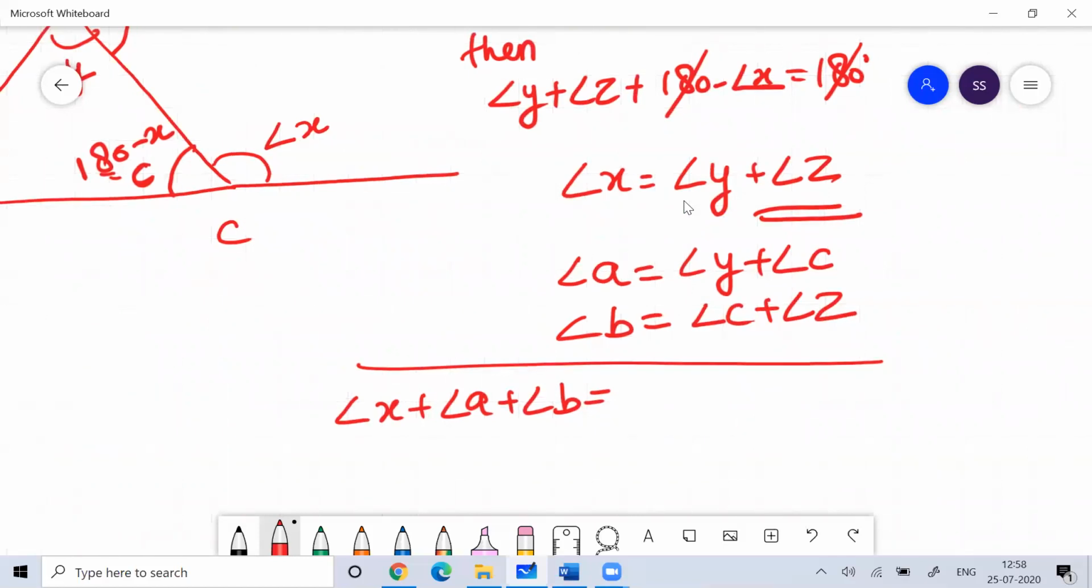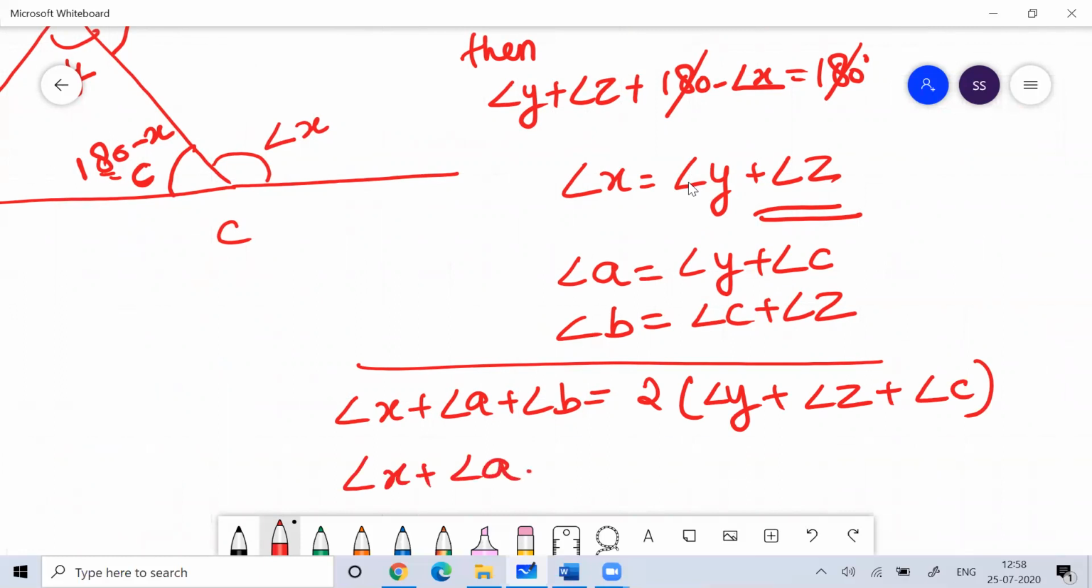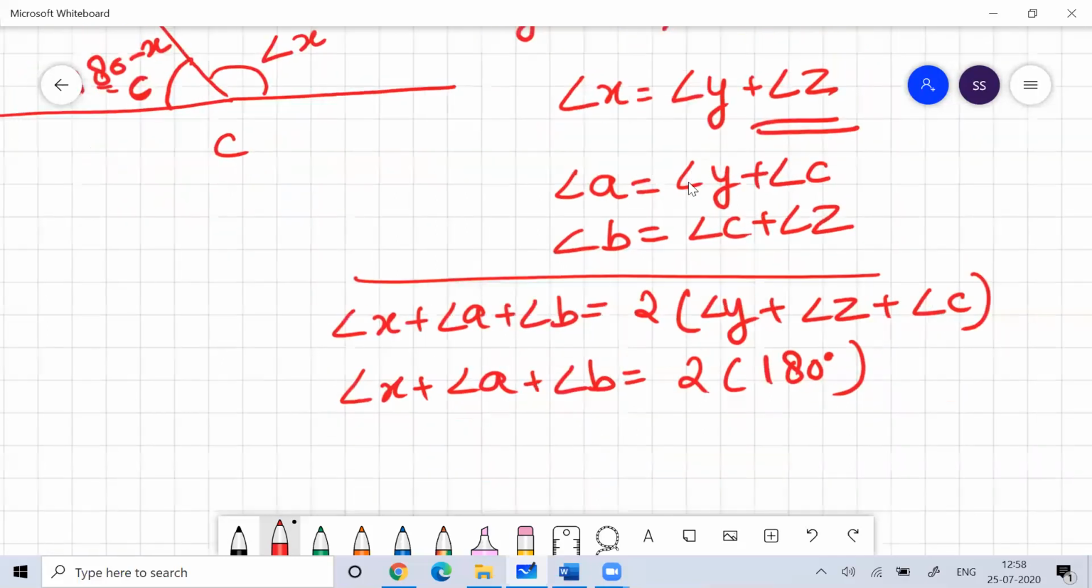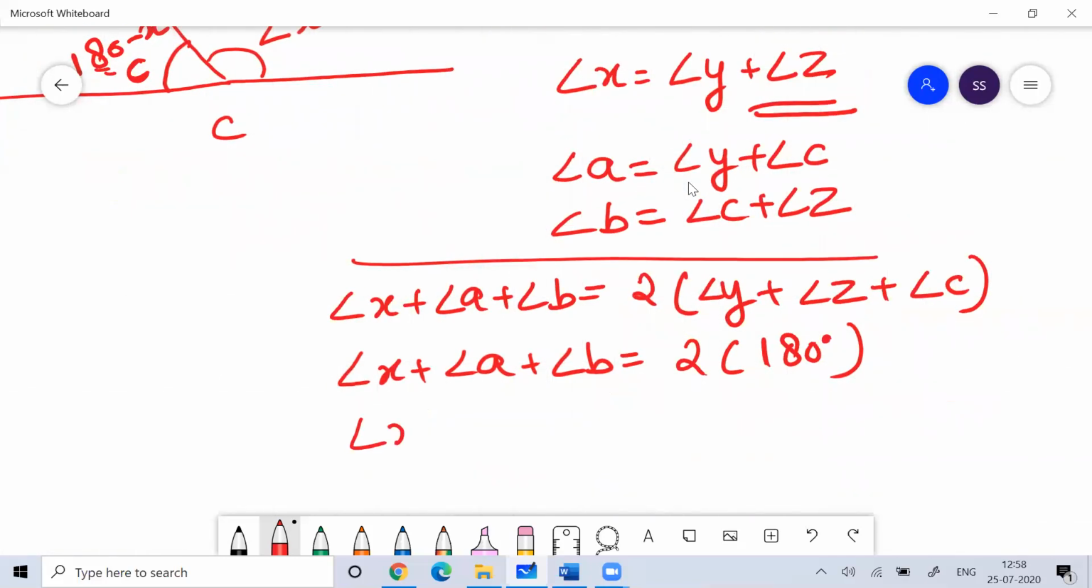So that their sum is equal to 2 times of angle Y plus angle Z plus angle C. So now the sum of angle X plus angle A plus angle B, they all are the exterior angles of the triangle, and their value is 2 times of angle Y plus Z plus C. And you know that angle Y, Z, C are the interior angles of the triangle, and the sum of interior angles of the triangle is 180 degree. So based on that, I can say sum of angle X plus angle A plus angle B would be equal to 360 degree.